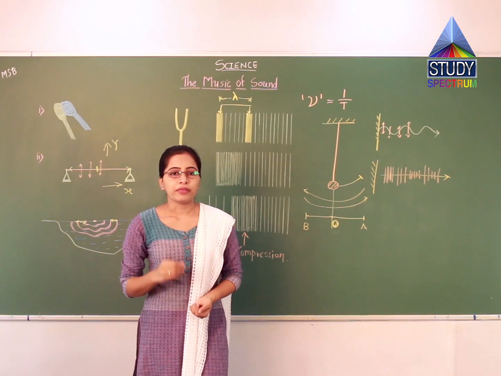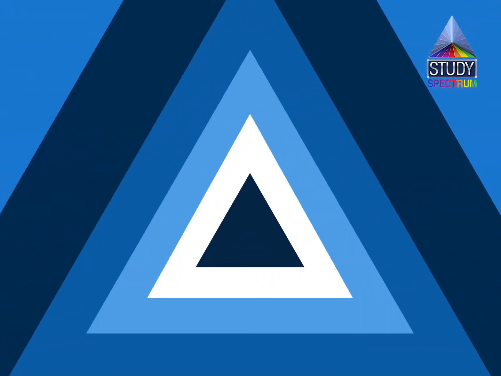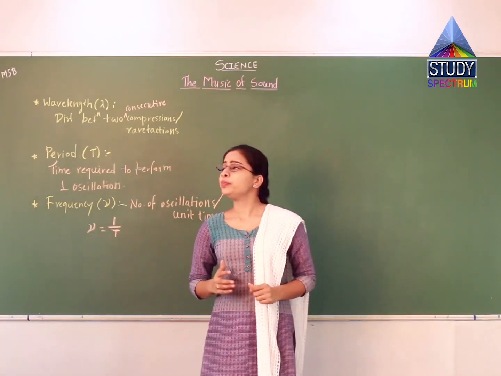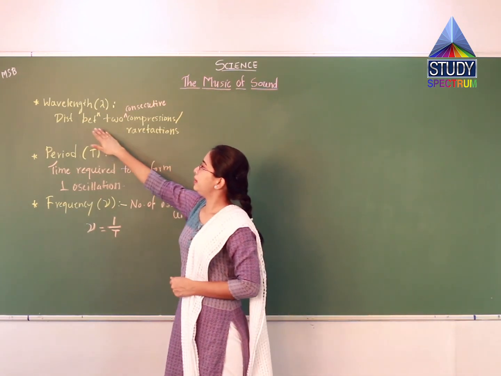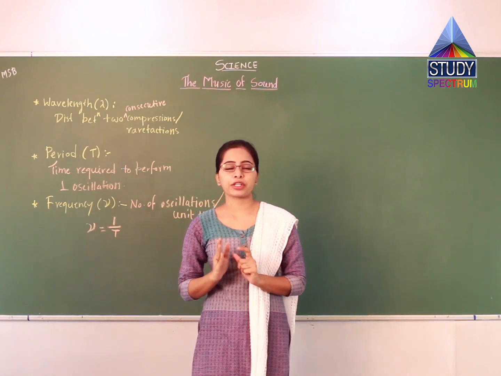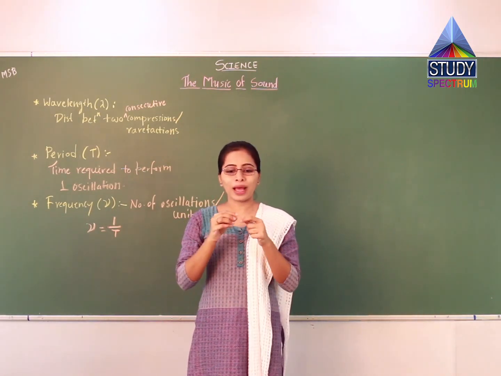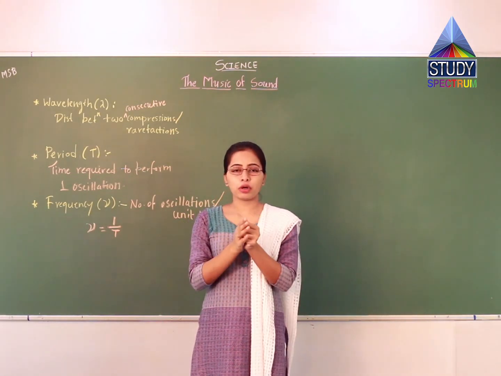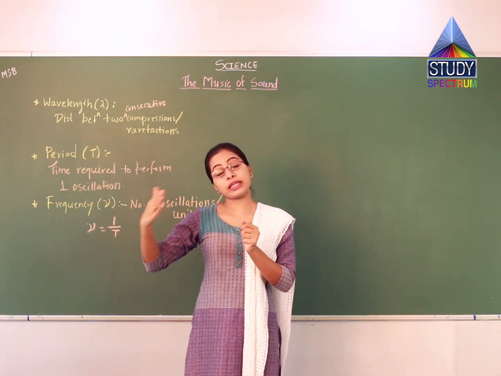Now here we will discuss it. So wavelength is the distance between two consecutive compressions or rarefactions. Consecutive means you have to take the first compression and the compression which is next to it.